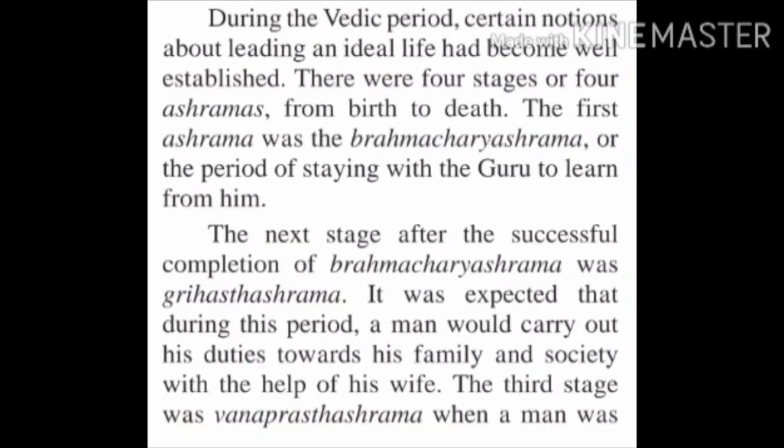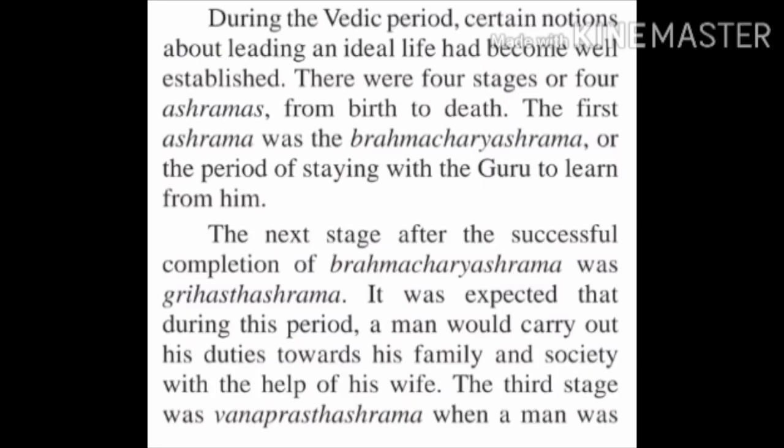During the Vedic period, certain notions about leading an ideal life had become well established. There were four stages, or four ashramas, from birth to death. The first ashrama was Brahmacharya ashrama, or the period of staying with the Guru to learn from him. The next stage, after the successful completion of Brahmacharya ashrama, was Grihastha ashrama. It was expected that during this period a man would carry out his duties towards his family and society with the help of his wife.